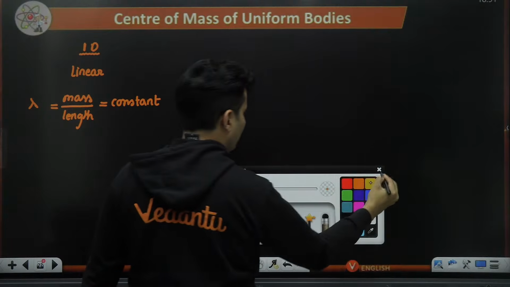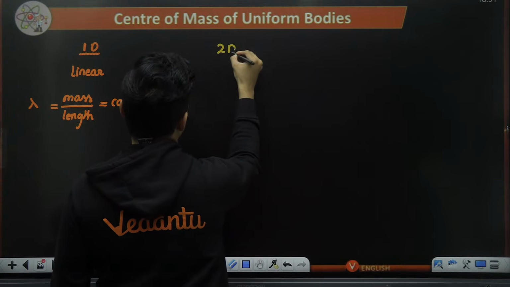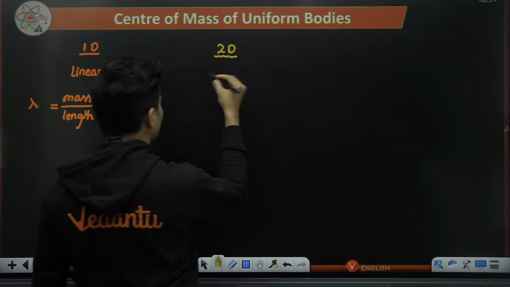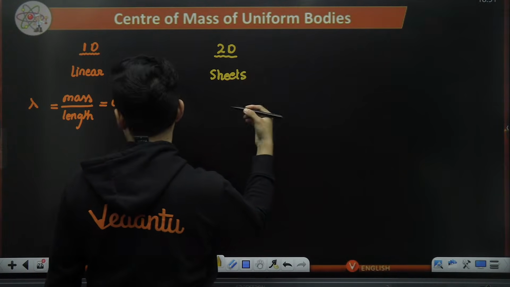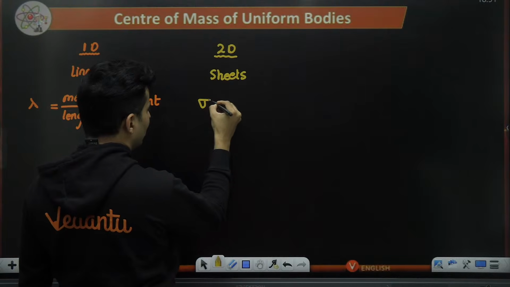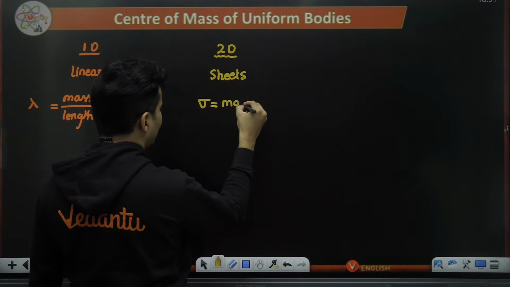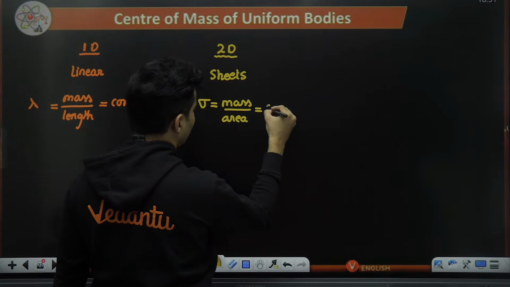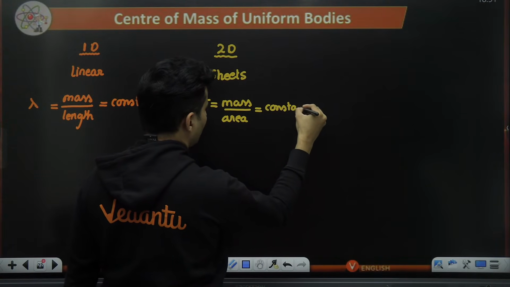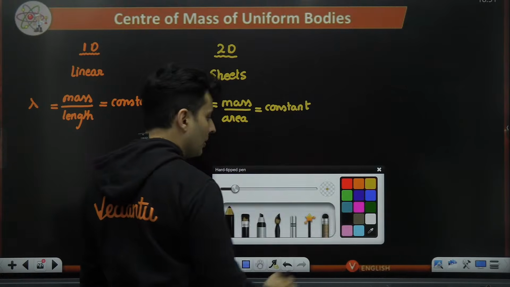Then you have two-dimensional bodies, which are like sheets or paper. There you use the term sigma, where the mass per unit area is going to be constant. Mass per unit area is going to be constant.